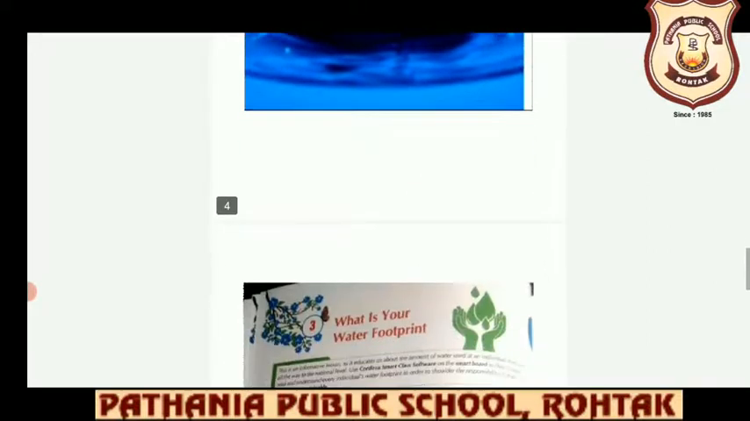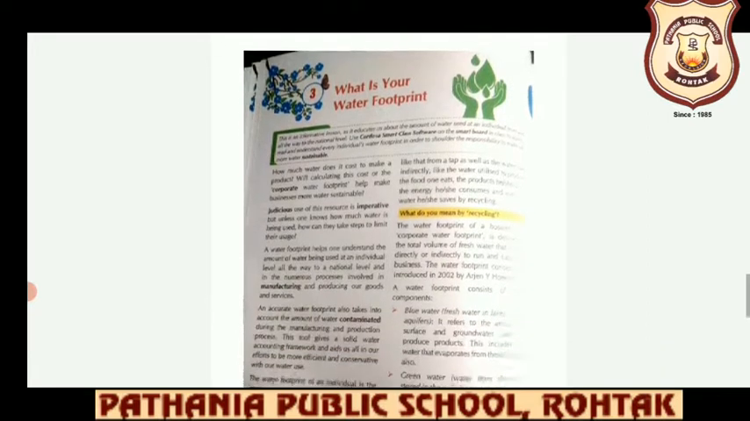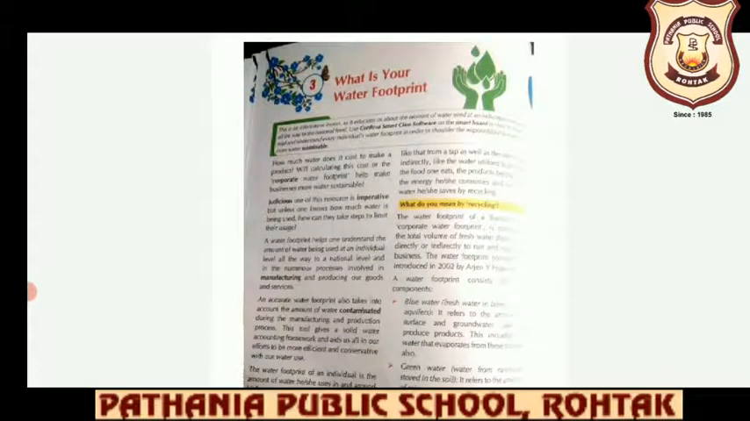Coming over to the topic, what is your water footprint? Let us understand the meaning of footprint. Water footprint means the amount of water which you consume for performing the activities during the day. And when you talk about yourself, the activities for which you are using water, that would be your individual water footprint.